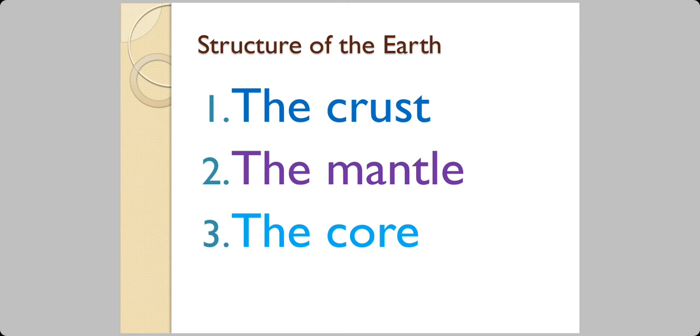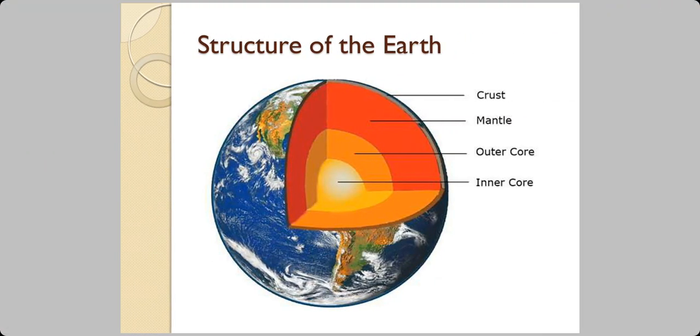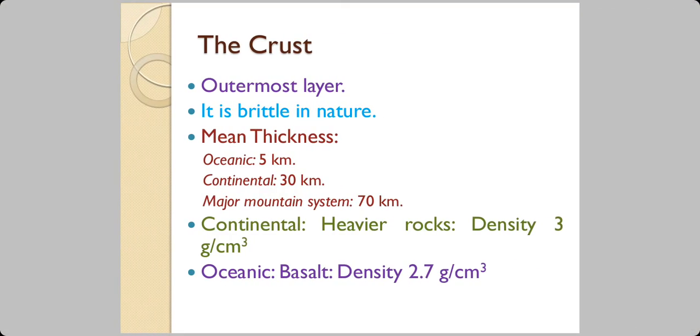So, you know this from your childhood, maybe from class 6 onwards, that the Earth has a layered structure. You have the innermost core, then mantle, and then the outermost crust. This is how it looks. The crust is the outermost layer. It is brittle in nature, and it has different thickness in different places. The oceanic thickness is much less, just 5 kilometers, and the continental thickness is 30 kilometers. And on the major mountain systems, the thickness is as much as 70 kilometers.